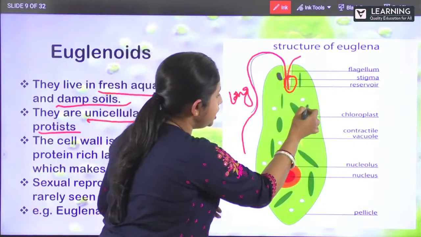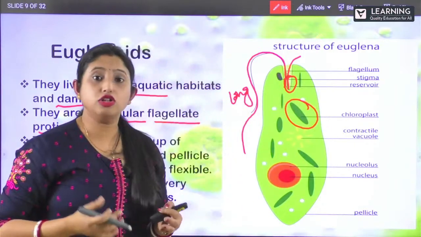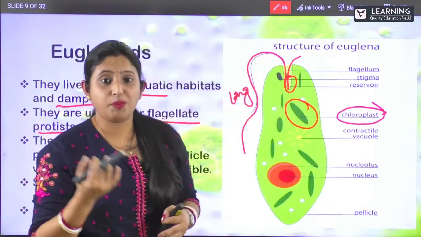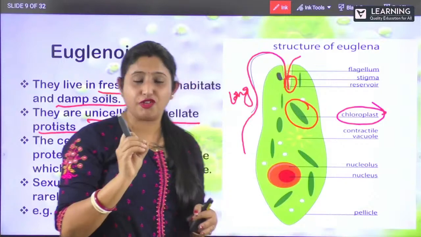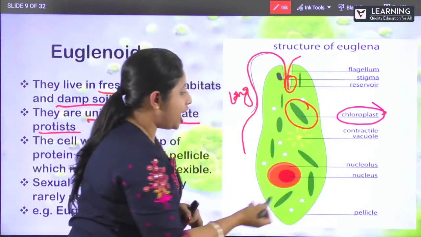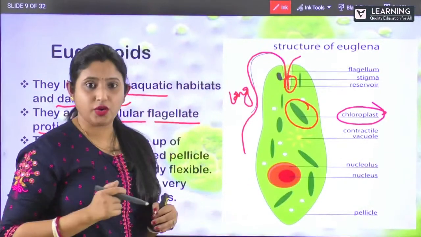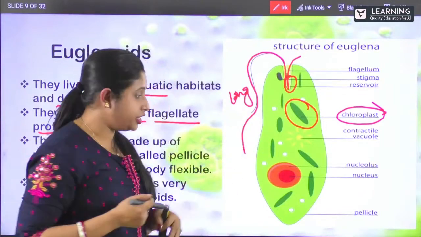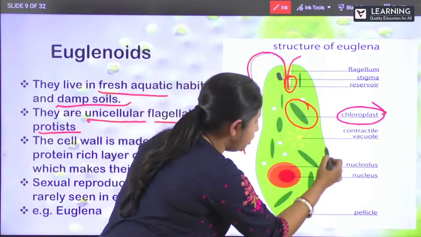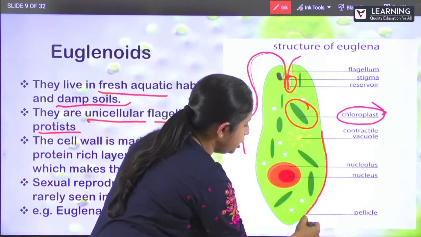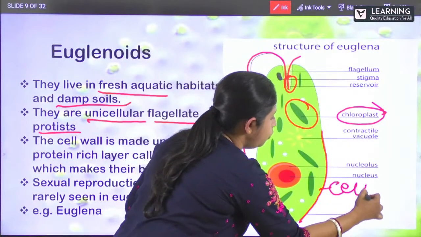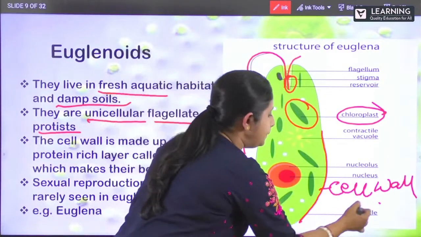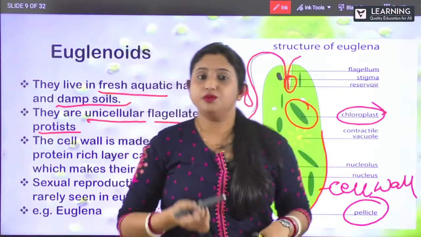And here you can see that they also have what? They also have chloroplast, right? So this chloroplast helps in the preparation of your food. Clear? And also they have got a big nucleus. Euglenoids, or Euglena, have a nucleus too. And the cell wall, this part is known as your cell wall. So the cell wall is made up of your pellicle. So the cell wall is made up of what?